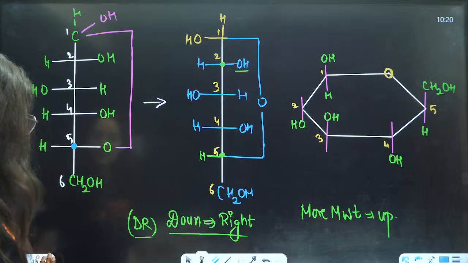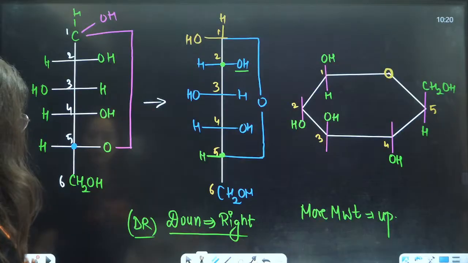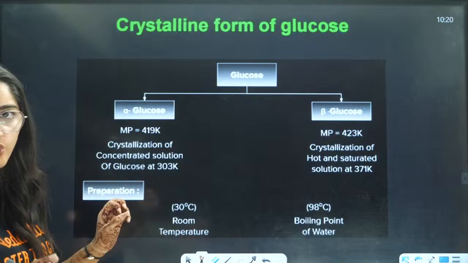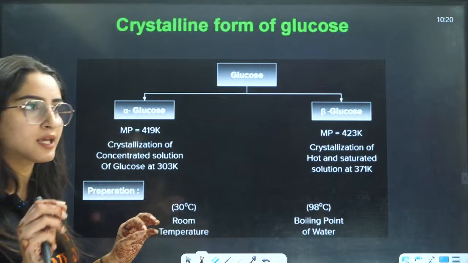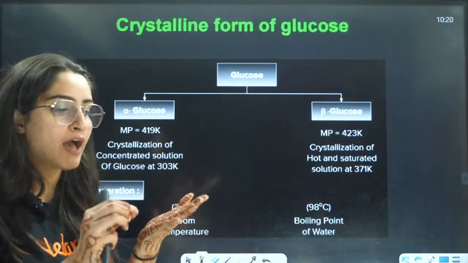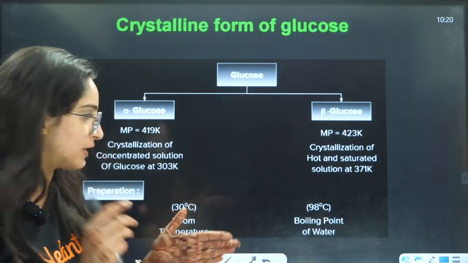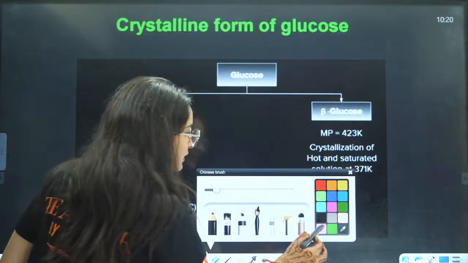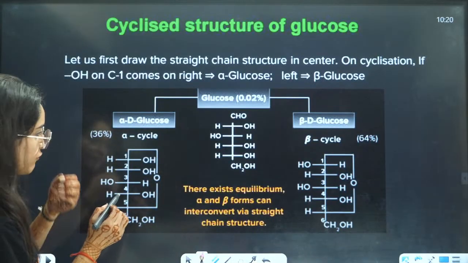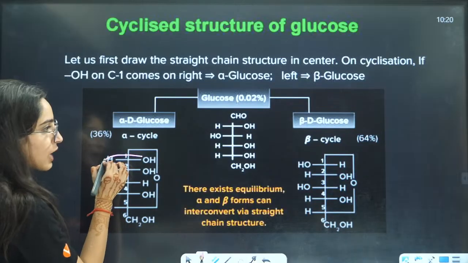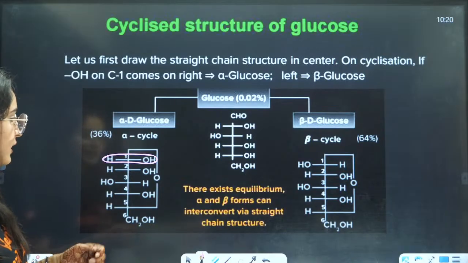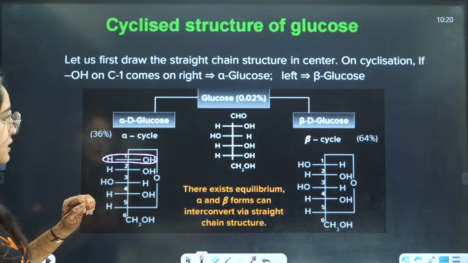Now let us see what is alpha and beta. If you talk about alpha glucose and beta glucose, they are basically anomers of each other. They have just one position that is different, right? So what we have seen is that in this case, they will have this first carbon as the opposite, right?